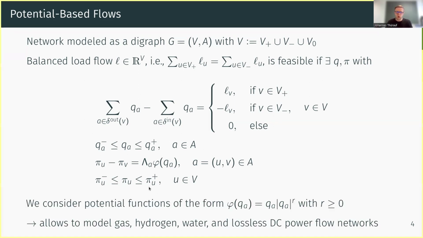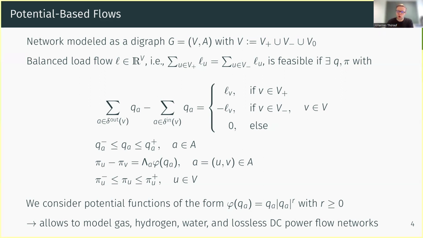Throughout this talk, we will consider potential functions of the following form, where depending on the constant R, we can model with this flow model gas, hydrogen, water, or lossless DC power flow networks. What I really like about these potential-based flows is that we'll now do theory for this general flow model, and afterward we can apply our results to all these kinds of utility networks.